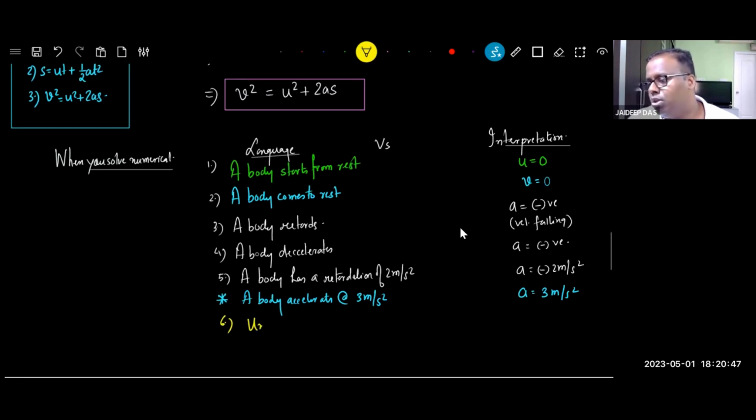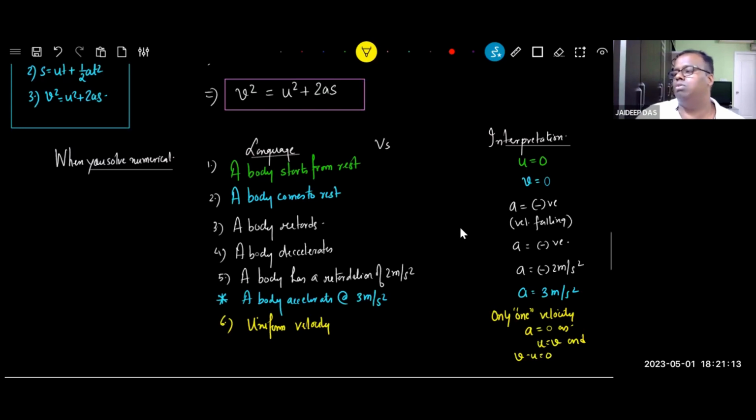Uniform. If a body is with uniform velocity, it means only one velocity. Therefore, a will be equal to 0 as u will be equal to v, and v minus u is equal to 0.